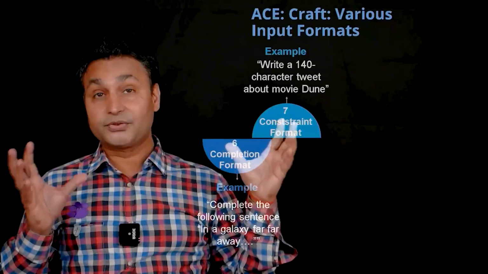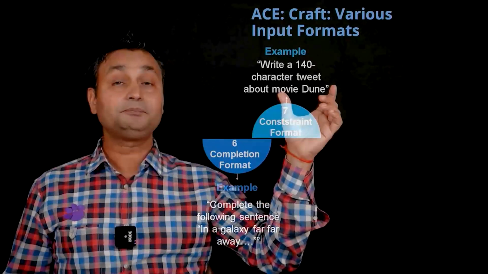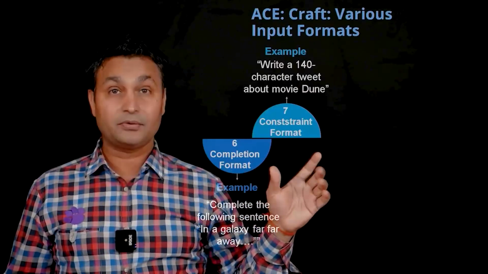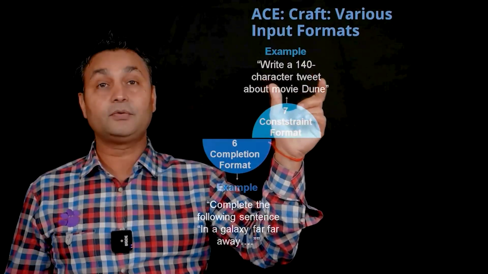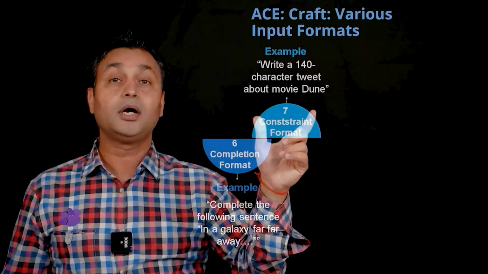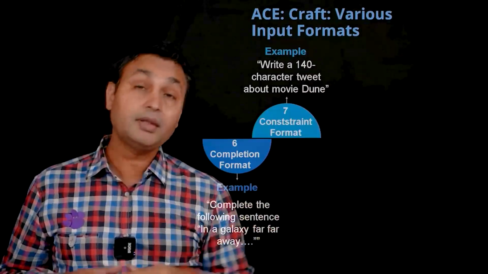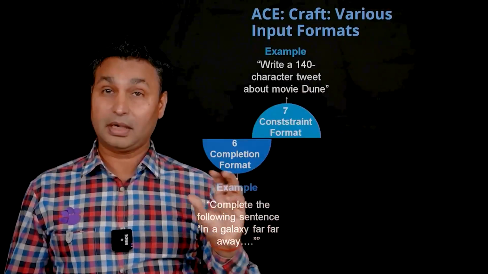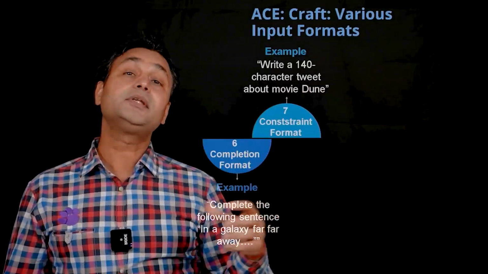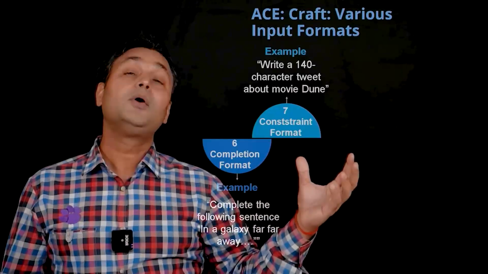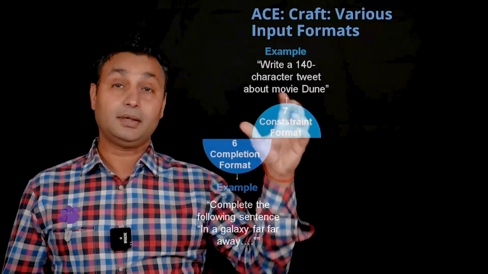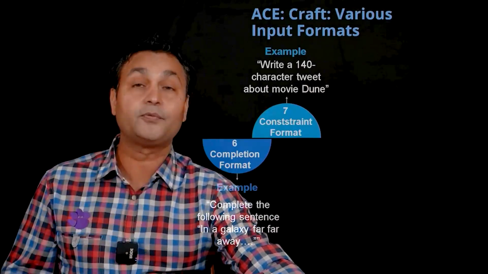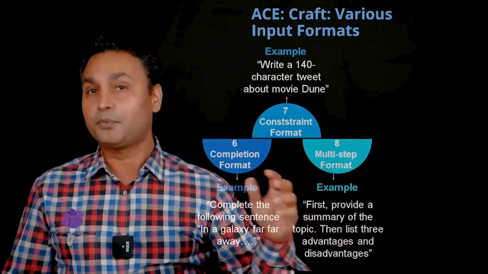Constraint format, which is the seventh one, where we are constraining ChatGPT to give output in a very specific way. So we are asking, for example, write a 140 character tweet about movie Dune. Now we know that Twitter has restriction in terms of characters, so we want to get output in a specific format. So this is a constraint format, where we are asking it to give the output in a constrained manner. So that could be also an input format for you to consider while providing prompts to ChatGPT.